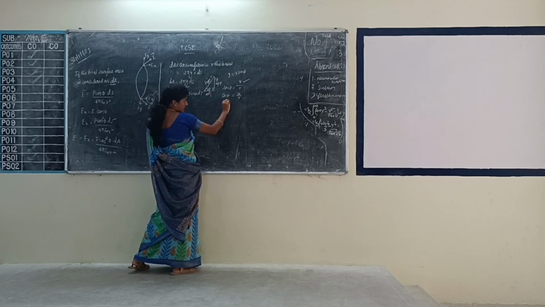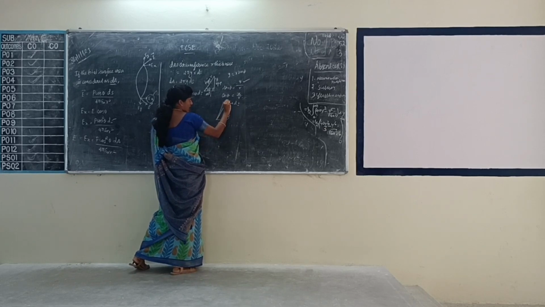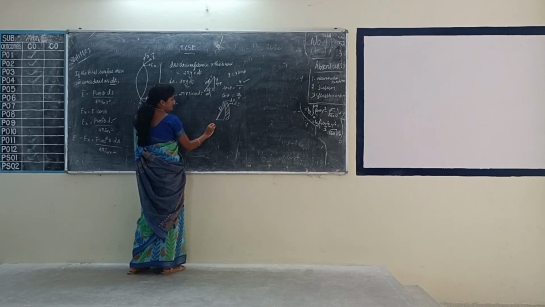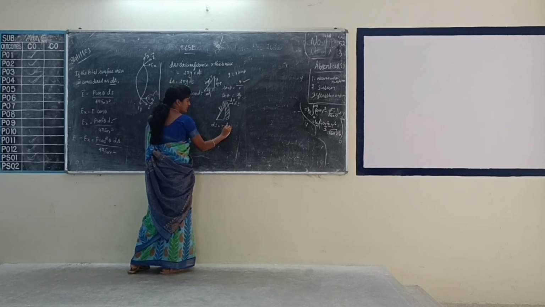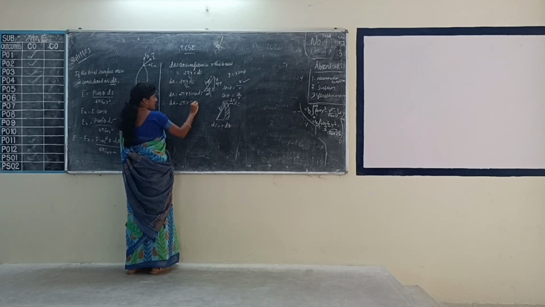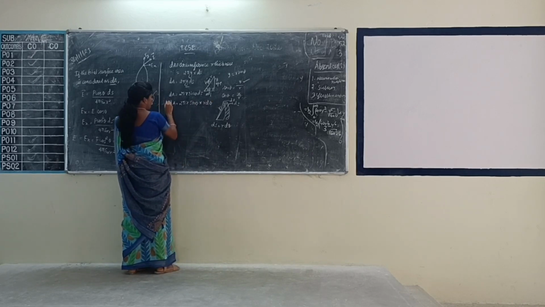Let us consider the smallest part ds as the thickness, and the smallest part of theta we call d theta. This is the radius r. So ds equal to r into d theta. Substitute this value also. So 2 pi r sin theta into what is the value of ds? R into d theta.